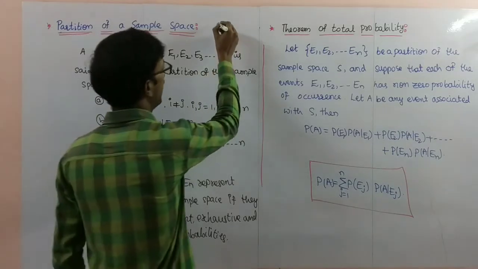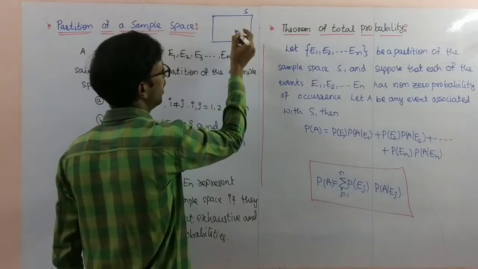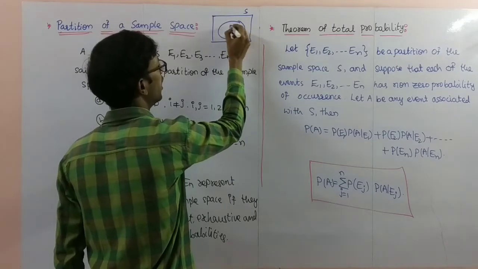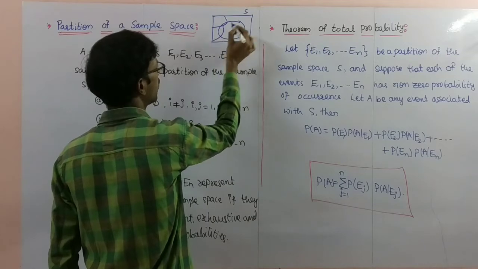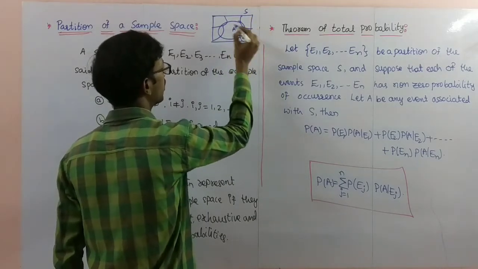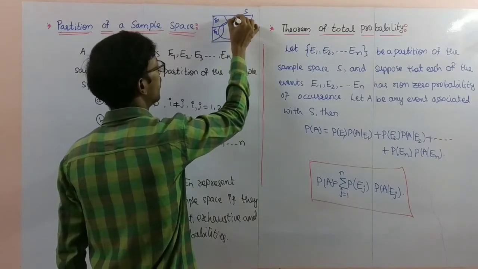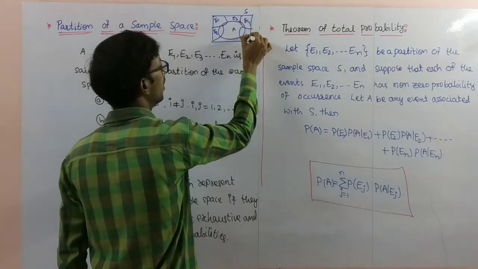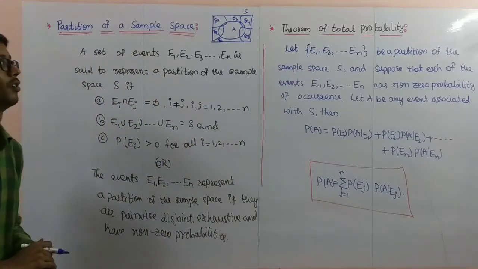We can draw the diagram also here. This is the total sample space S. This is one partition, this is also one partition, and so on: E1, E2, E3, E4, E5, E6, up to En, different partitions.